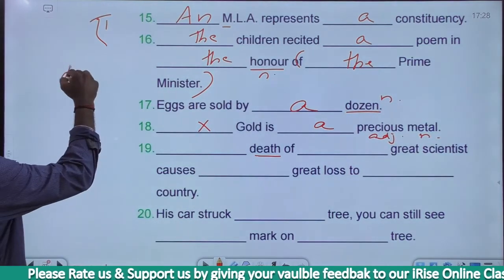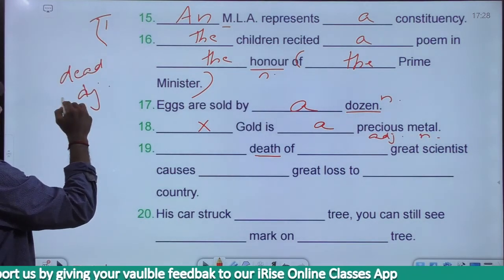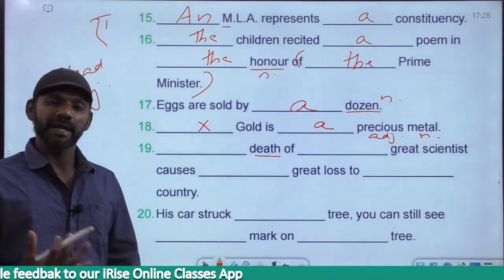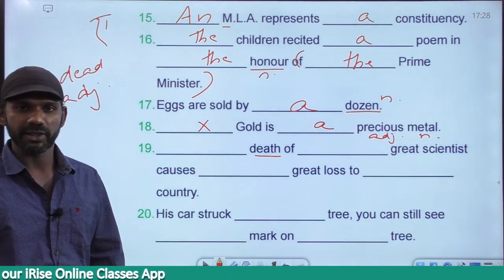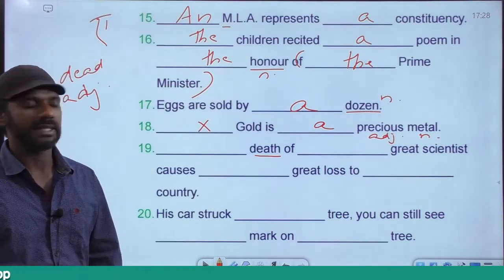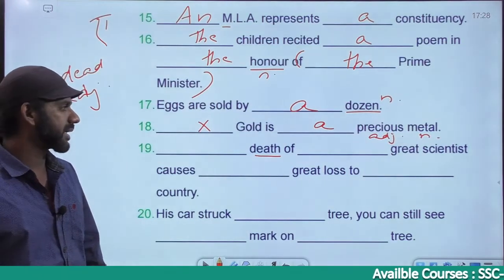Dead is an adjective. With any doubt, if I say go for any statement with dead, or some two words, dead body. Body is a noun, dead becomes an adjective. Dead cells. Cells is a noun, dead becomes an adjective. Right? So death is a noun. Leave the first blank, come to the second blank.